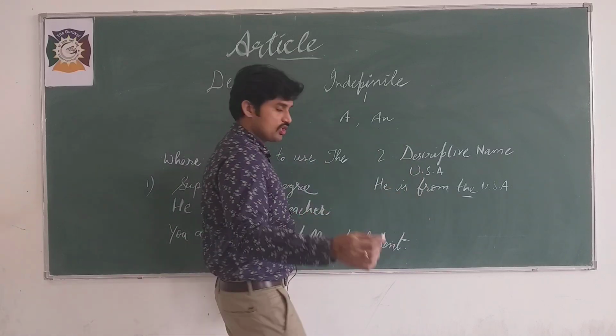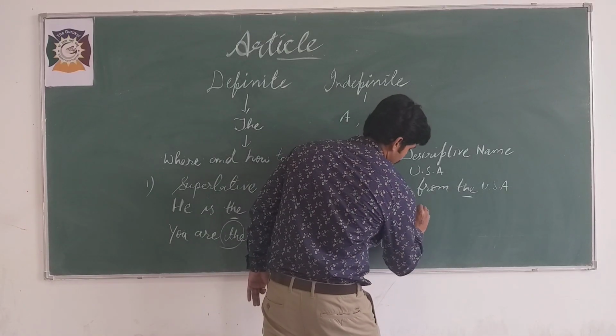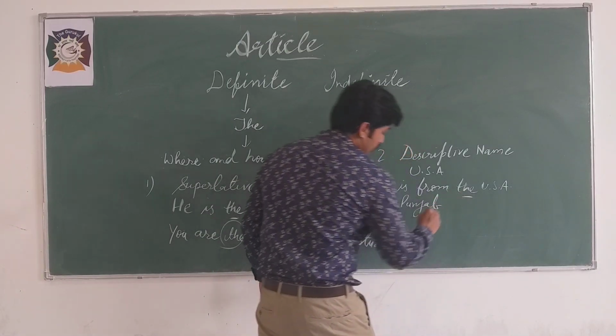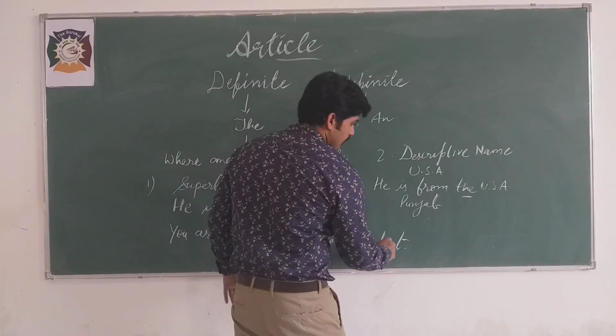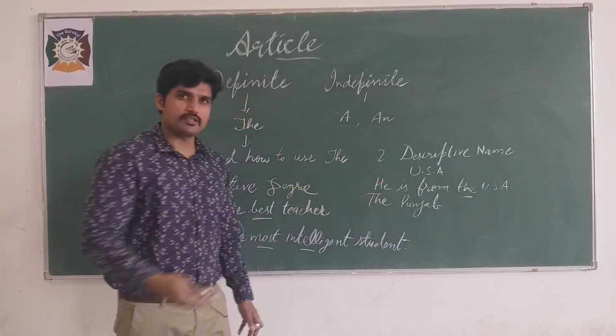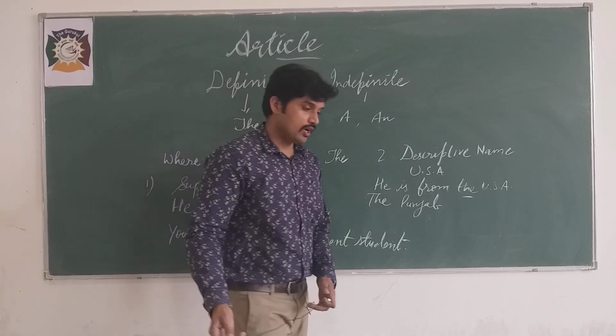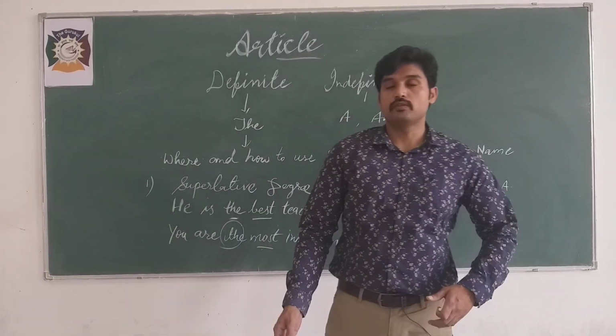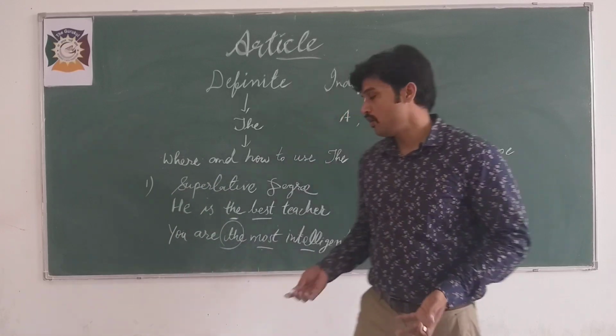In the case of Punjab, you have to say the Punjab. If you want to make a sentence, the Punjab is a very interesting state.